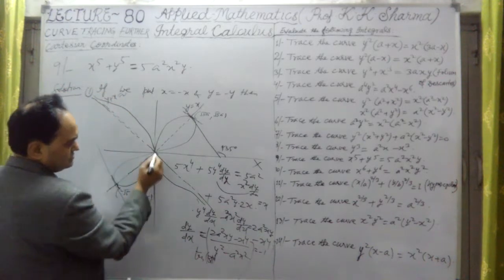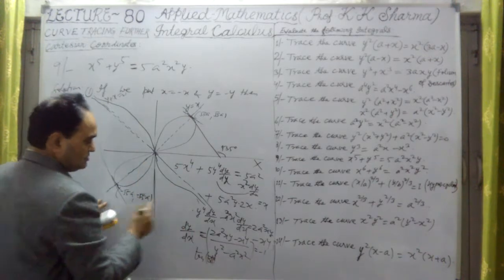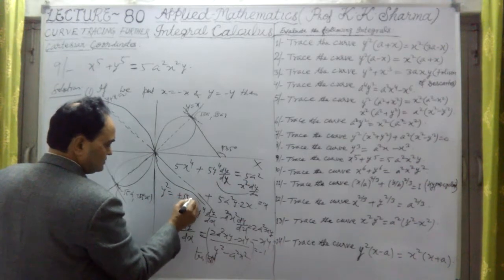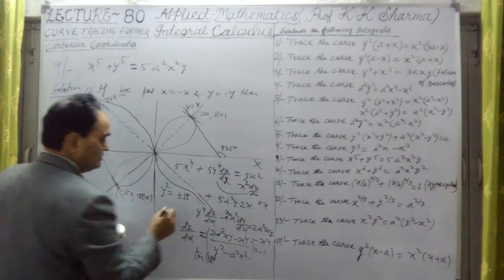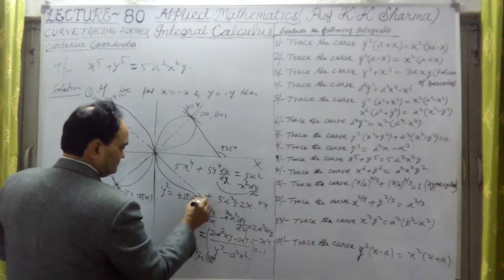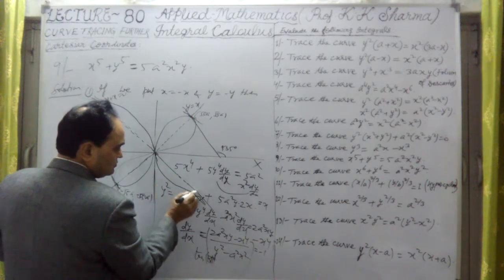So along this line, this is a parabolic type of equation. This is another curve, in the case of y^2 equals plus or minus root 5 ax, and this is a parabolic equation along this line.